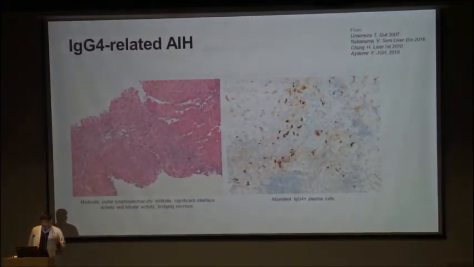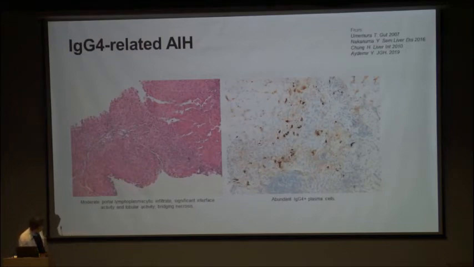Now, moving forward to the last part of this talk, IgG4 related autoimmune hepatitis. This is a separate disease from what we have just discussed till now. Look at this biopsy. It shows you moderate portal lymphoplasmacytic infiltrate. There is significant interface activity and also lobular inflammation and also bridging necrosis seen here. So this biopsy is typical of autoimmune hepatitis, but with the oddity that there are abundant IgG4 plasma cells. So what is this entity?